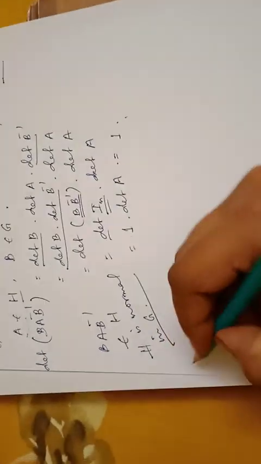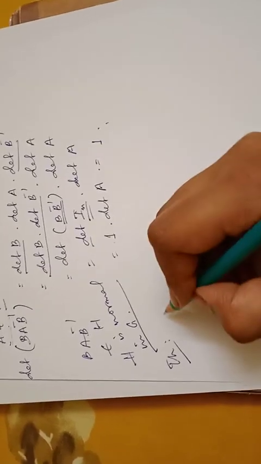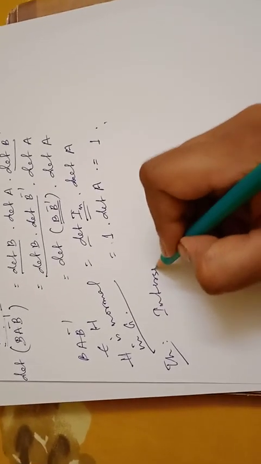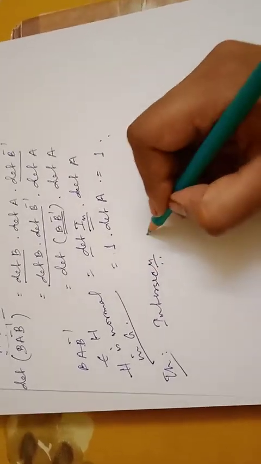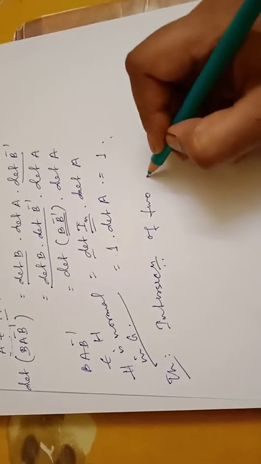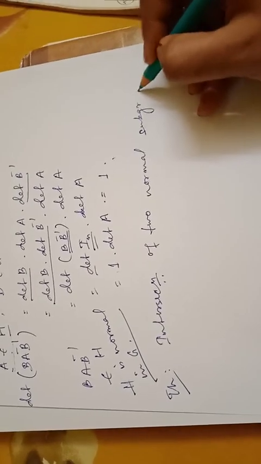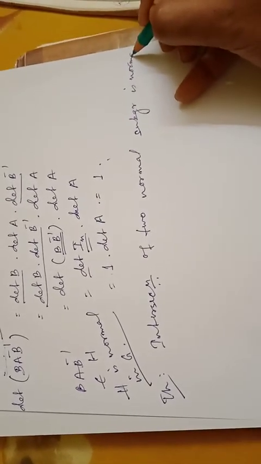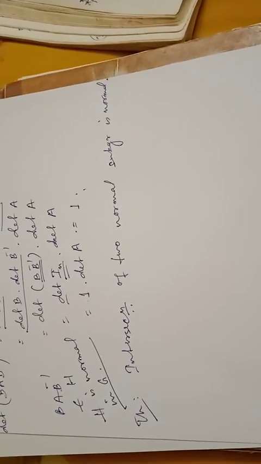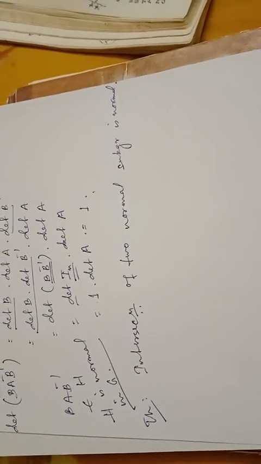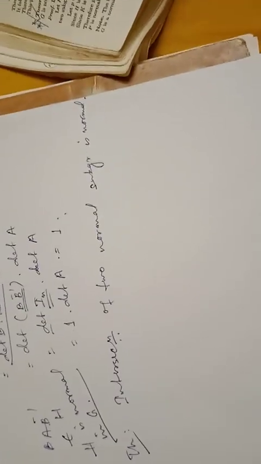Next we have another theorem which is very easy. The intersection of two normal subgroups is normal. I'm leaving it as homework. This is the easiest theorem. Just take two subgroups A and B. We need to prove their intersection will be a normal subgroup if they both are normal. Okay. Moving to another